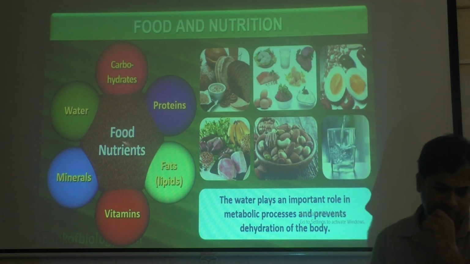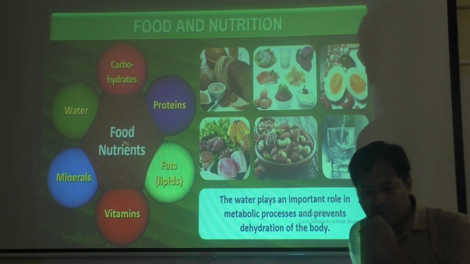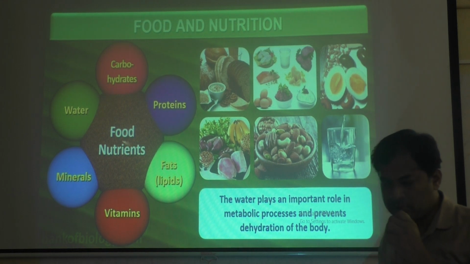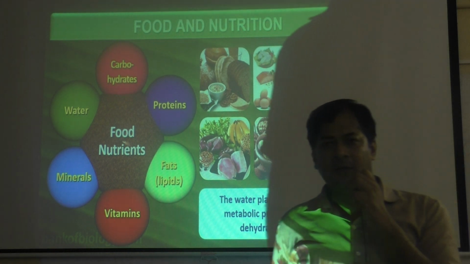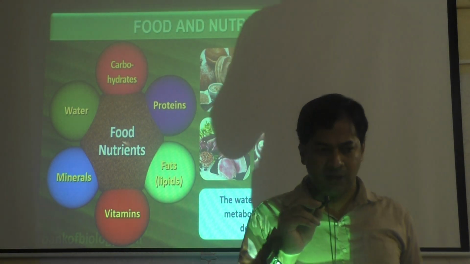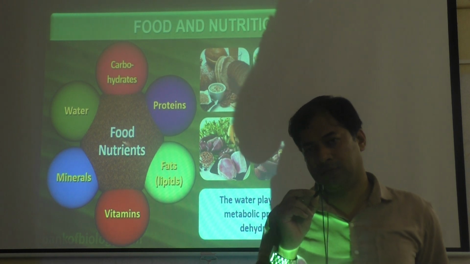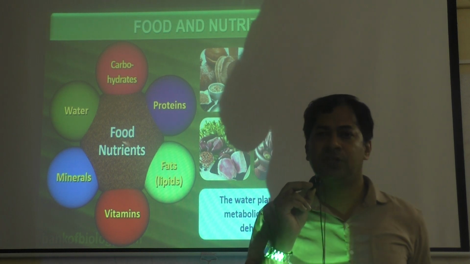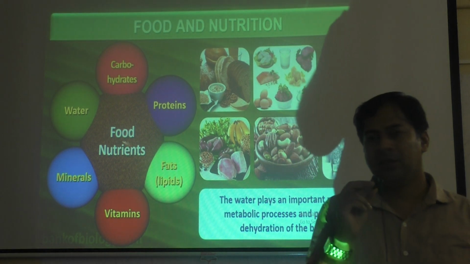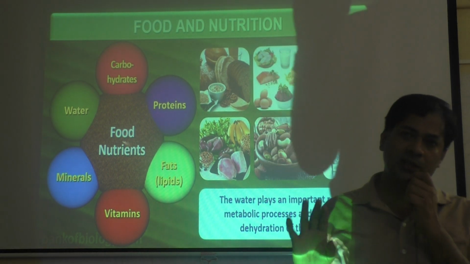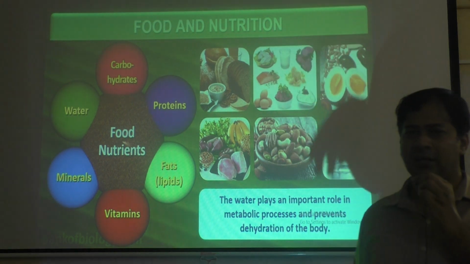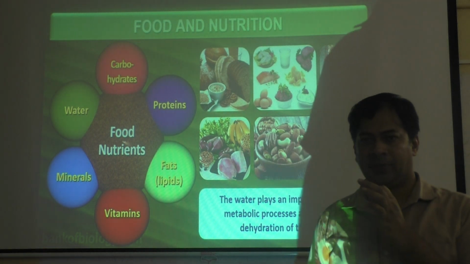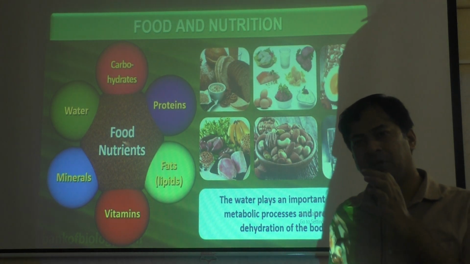Okay, balanced food. Water plays a very important role in metabolic processes, and it prevents dehydration of the body. Dehydration means loss of water from the body. Loss of water happens either by vomiting or by loose motion. During vomiting, water will be lost from the body, and during loose motion, water and minerals will be lost from the body. Even by urination, water is lost from the body. So a person should regain water. So it prevents dehydration. If dehydration happens, a person will die. If too much water is lost from the body, a person will die.